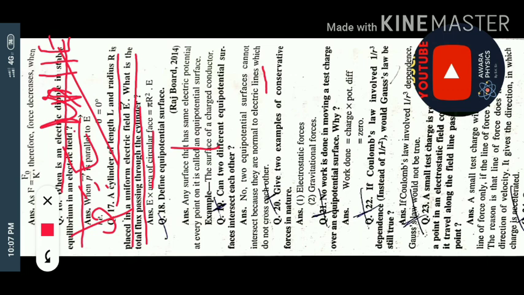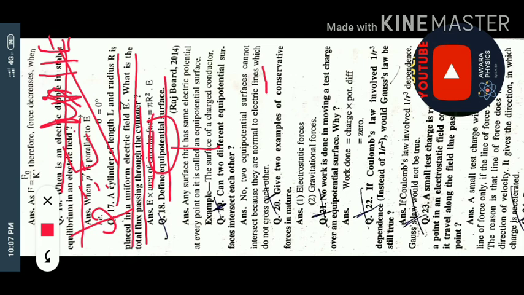Now we are proceeding with question number 18. This question already came in the Rajasthan Board 2014 examination. So let's start with question number 18. Define equipotential surface. I told you in the videos and during the lecture what we mean by equipotential.